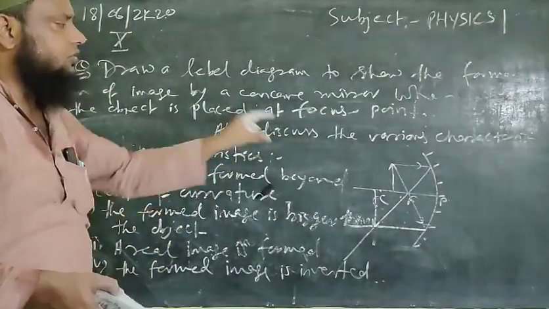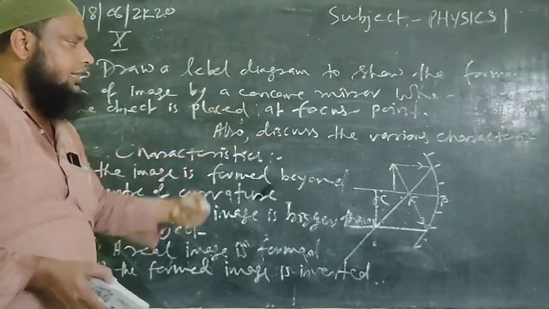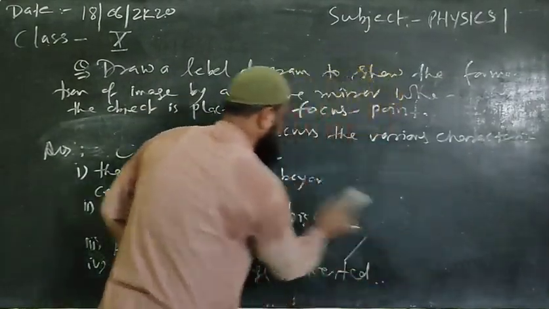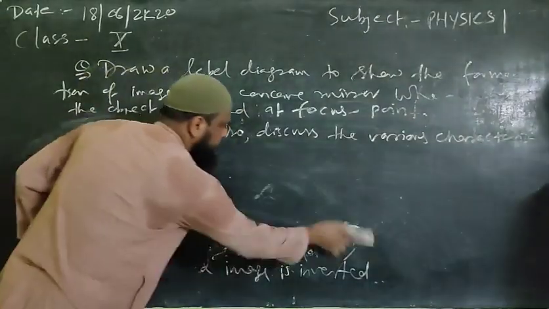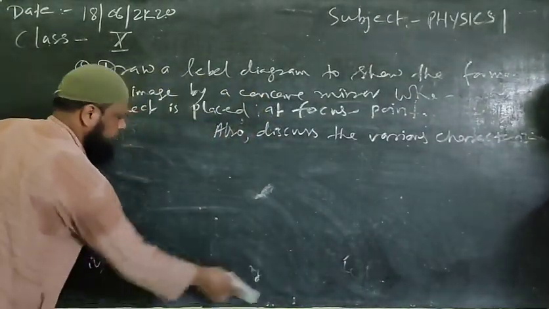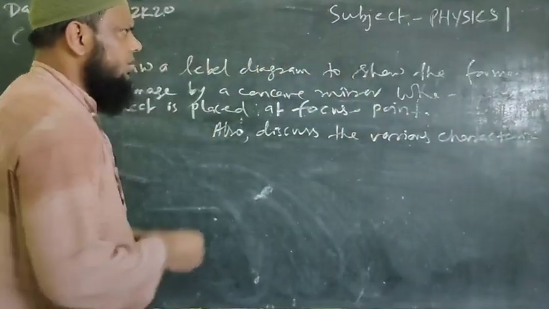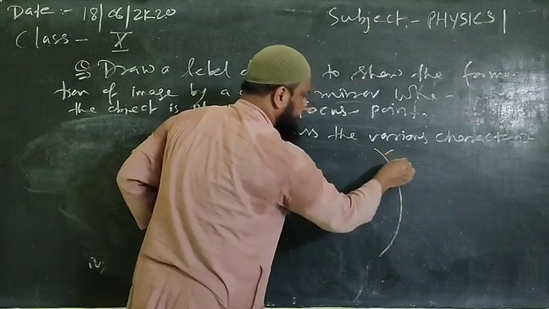For that, first we'll draw the ray diagram, and based upon the diagram we'll find out the various characteristics one by one. Just see the ray diagram. This is your concave mirror.